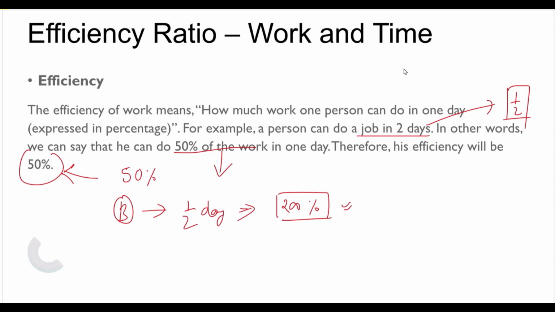Clear? In one day, he will be able to do two units of work. And what was this person doing? He is doing in a day only half work, 50%. Now he is doing two work. So he is doing four times of this, 200.